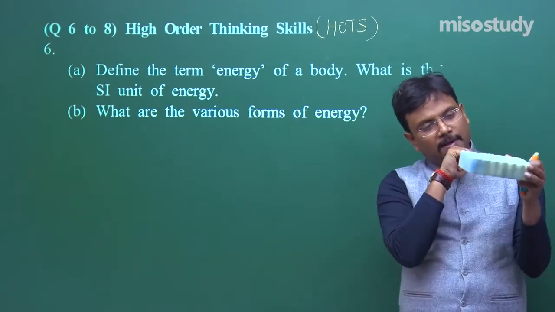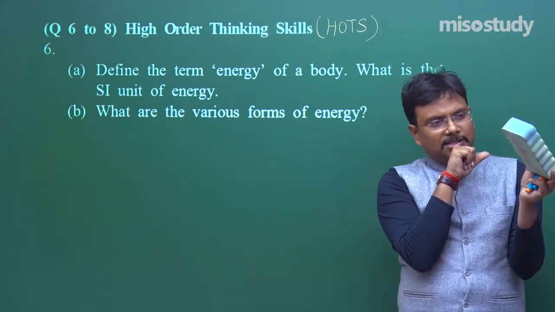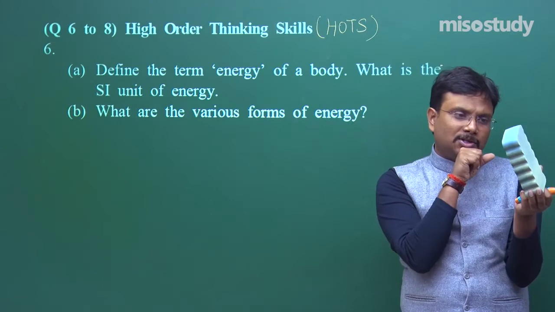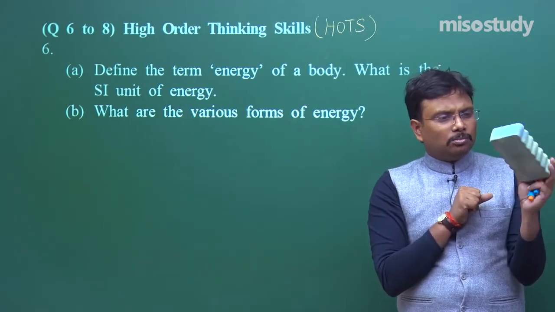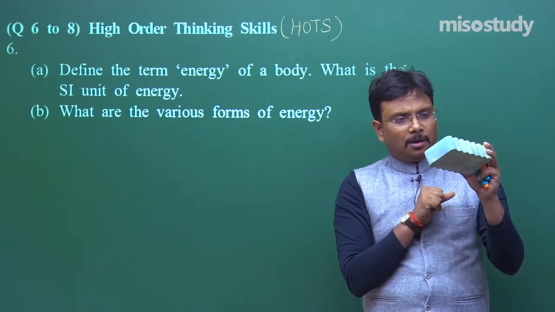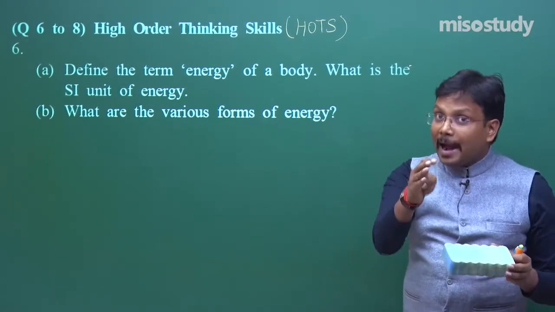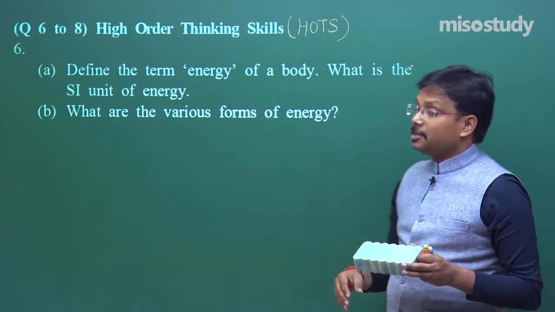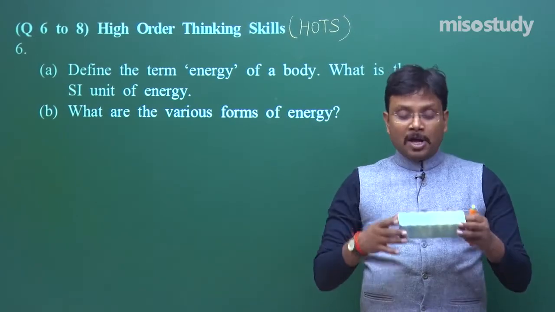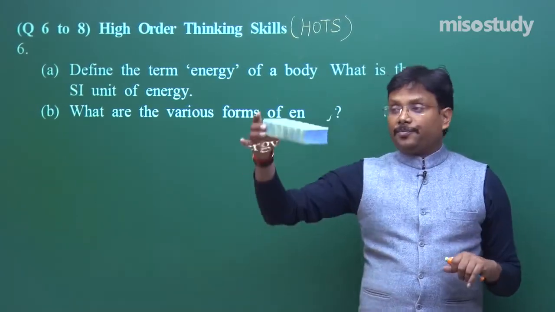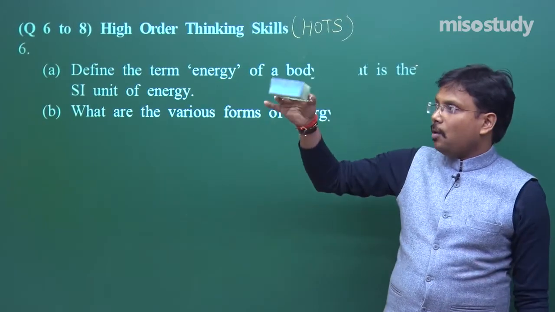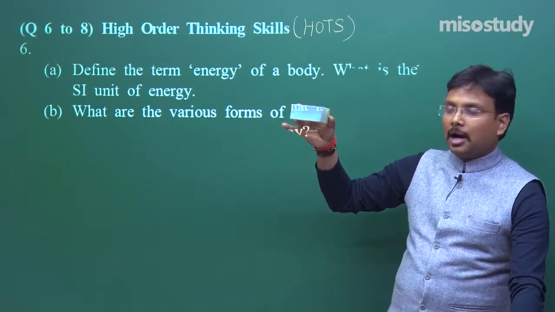So what will you say? Sir, it has no electric energy, no kinetic energy, no light energy. How do I define it? Now here you have to think. That's why this is defined as higher order thinking. Think like this: I am holding this body at this height.